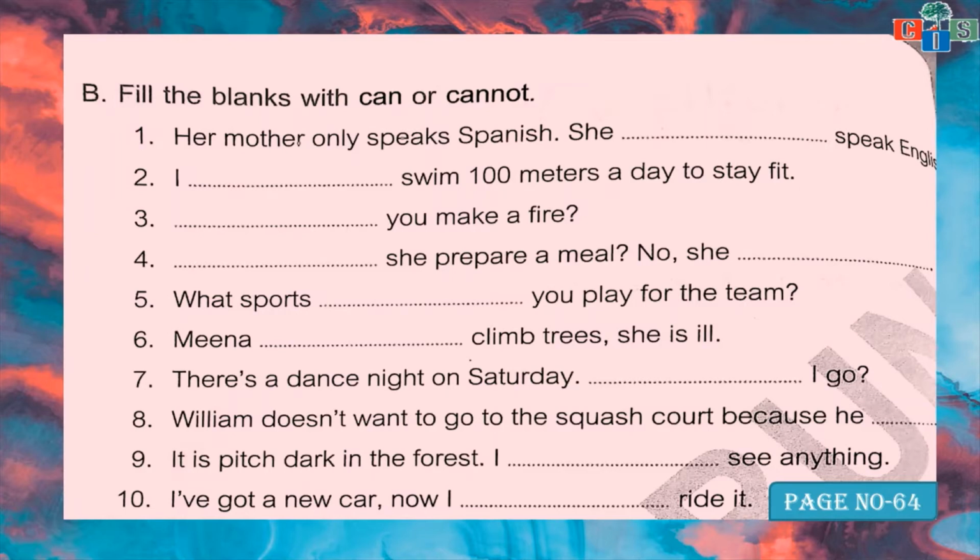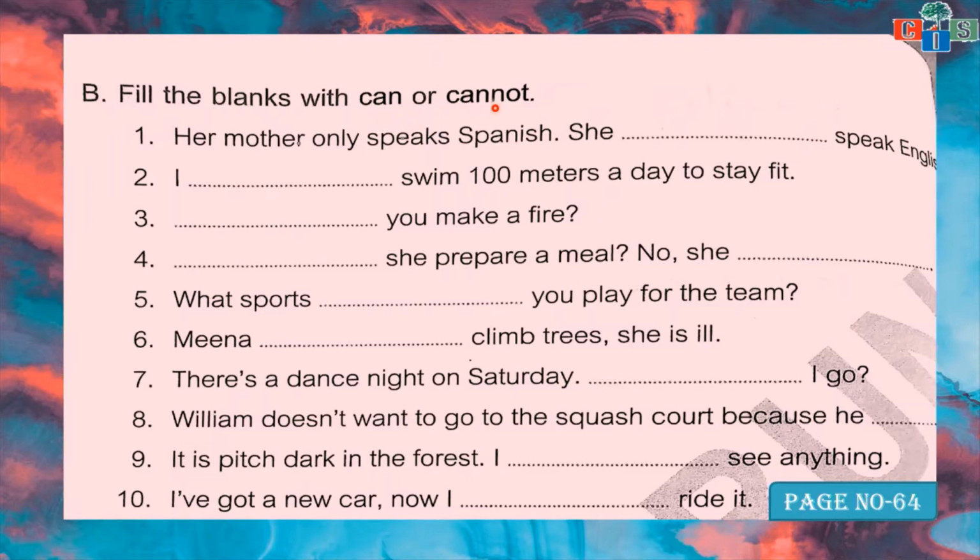Yes, scholars. So today I am going to discuss the exercises related to modals. Modals are also a form of auxiliary verbs, right? In the previous video I already discussed auxiliary verbs and modals. So today we are going to discuss the exercises related to modals and auxiliary verbs, right? So here in exercise B, fill the blanks with can or cannot.